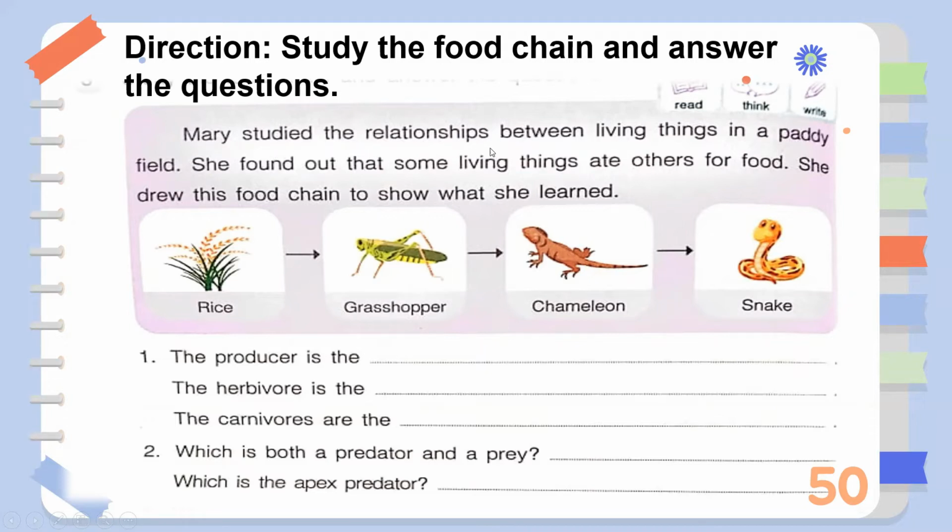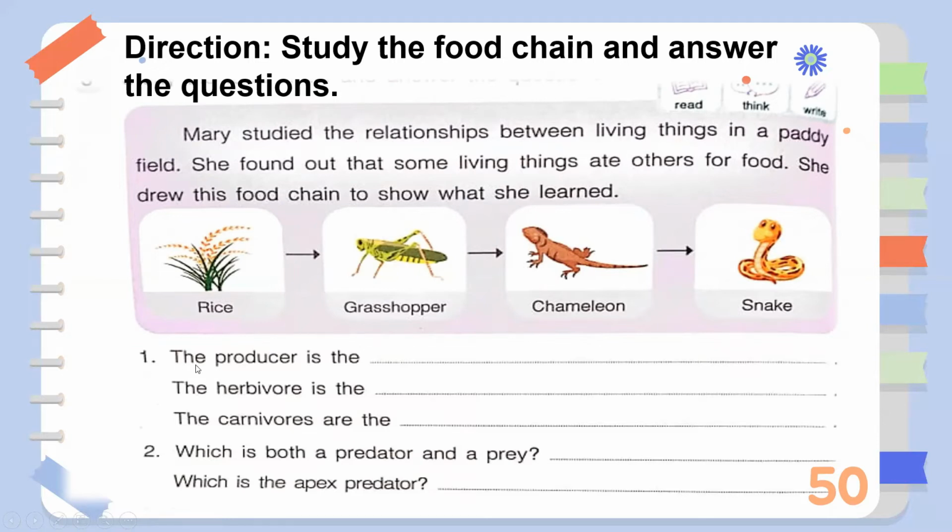Mary studied the relationships between living things in a paddy field. She found out that some living things ate others for food. She drew this food chain to show what she learned. So this is the food chain that she has drawn. We have the rice as the producer, which is eaten by the grasshopper, which is eaten by the chameleon, and finally, the chameleon is eaten by the snake. The snake is again considered the apex predator. So let's start with number 1.